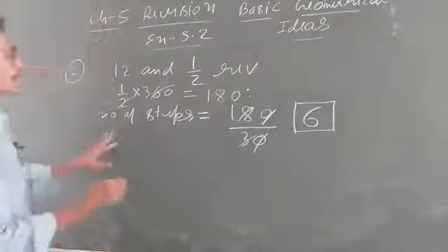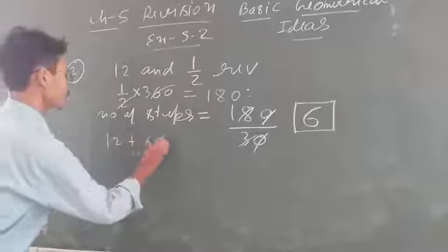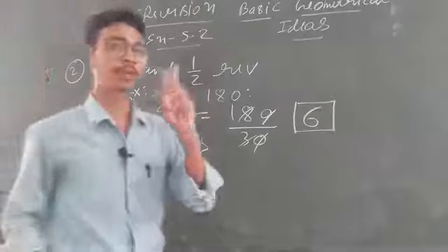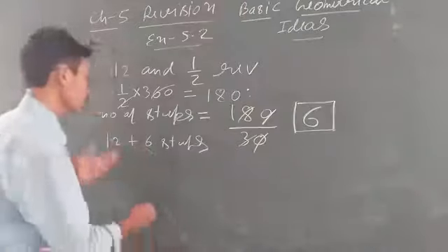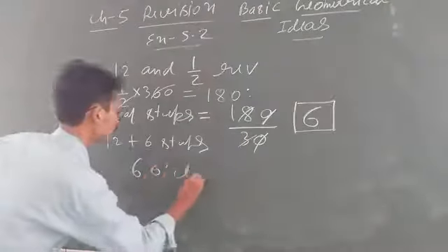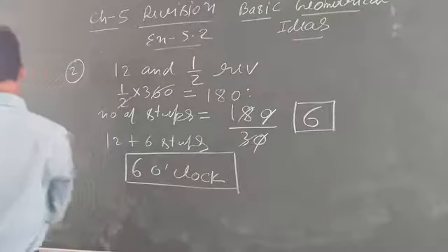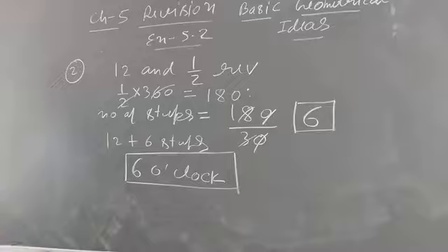Is that clear? Now look son, after 12 plus 6 steps. So after 12 count 1 2 3 4 5 and 6. That is, your time is 6:00. Clear everyone? I think now you are able to solve the question based on this.